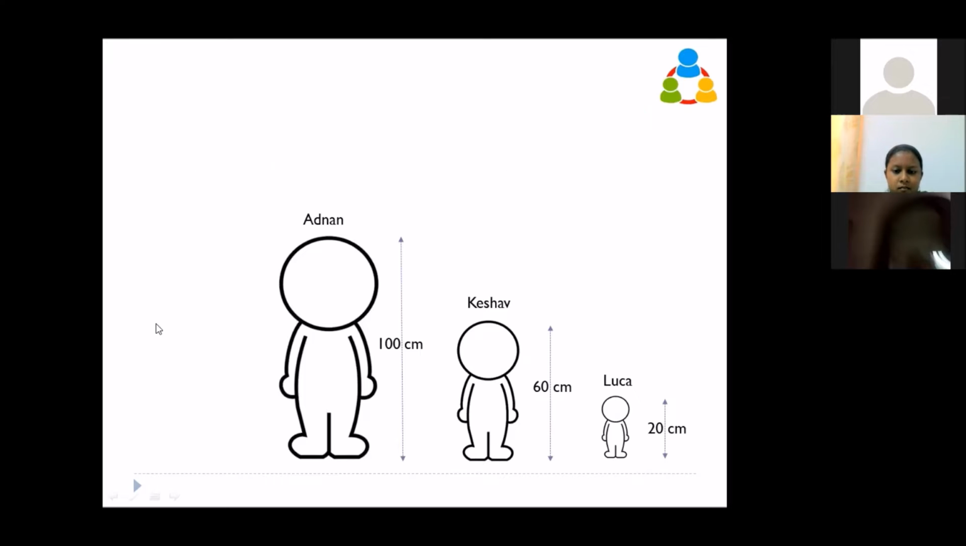So I give you a flip of the problem. Take the pen and paper and calculate. How shorter is Keshav? Sorry, I wrote Adnan here. Changed Avinash into a different person. And how shorter is Luca compared to Keshav? Two problems for you. Quickly do it.